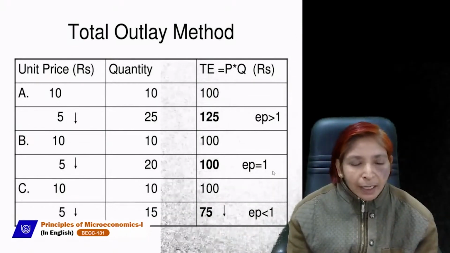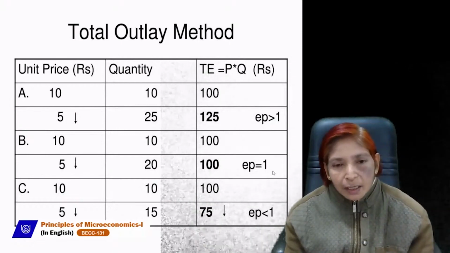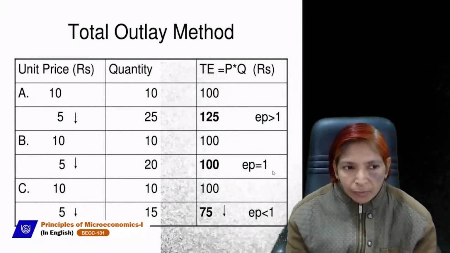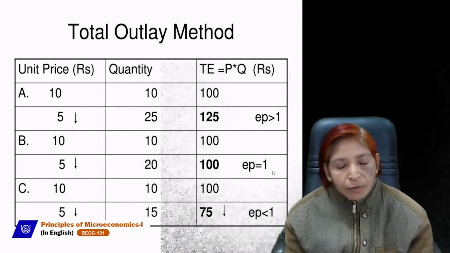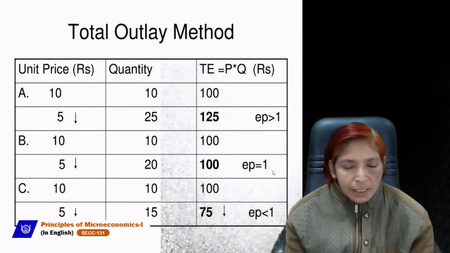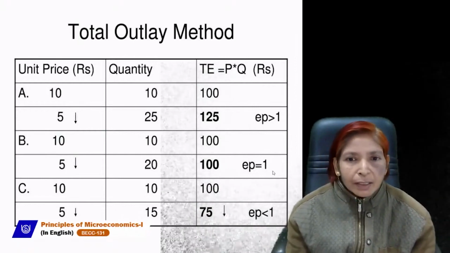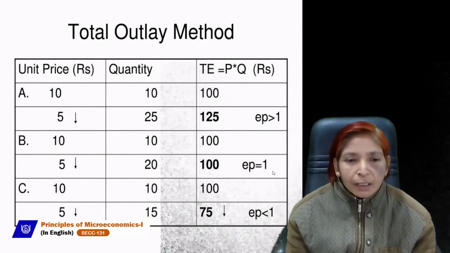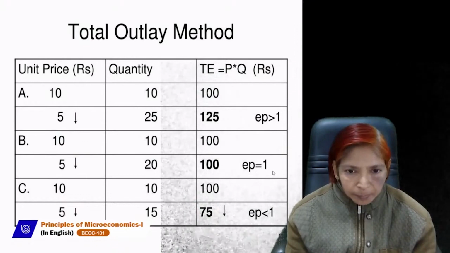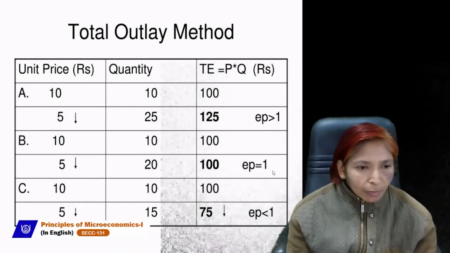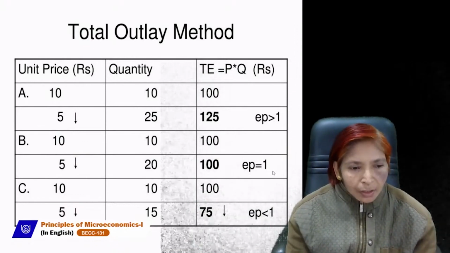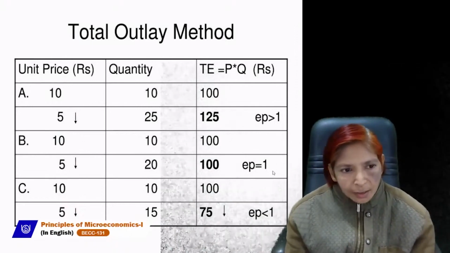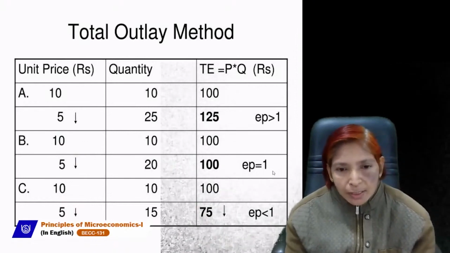Here price is 10 and 5 and total expenditure is 100 and 125. Price is falling from 10 to 5 but total expenditure is rising from 100 to 125. It means there is an inverse relationship between price and total expenditure. In this case, elasticity of demand will be greater than 1. In the second case, situation B, when price falls or rises, it doesn't affect total expenditure. Now you are watching here, total expenditure is constant.